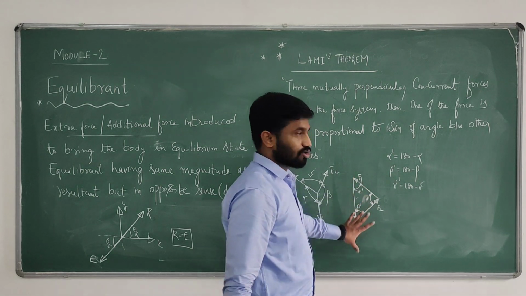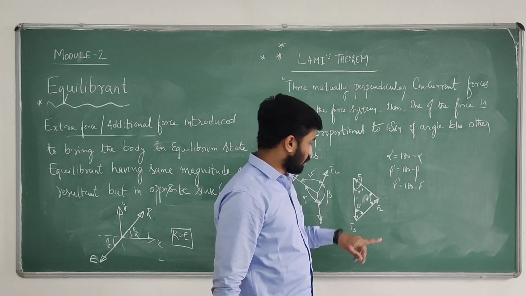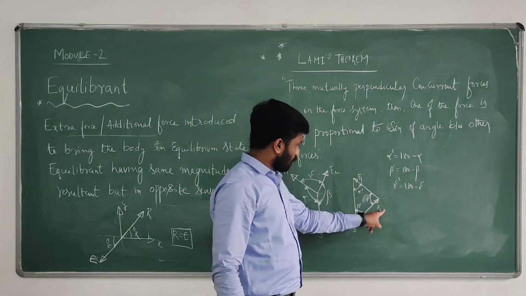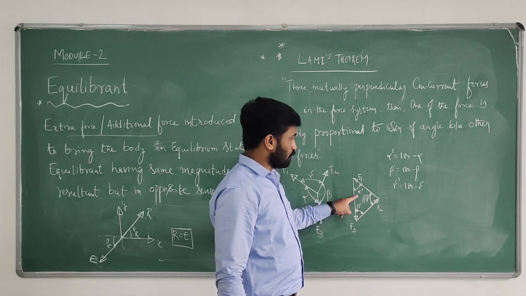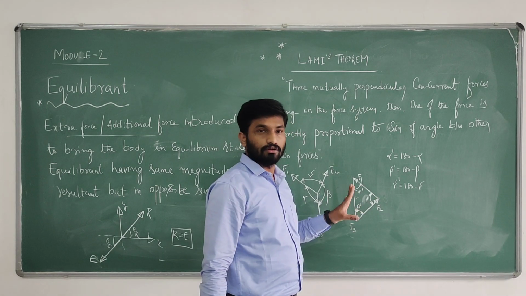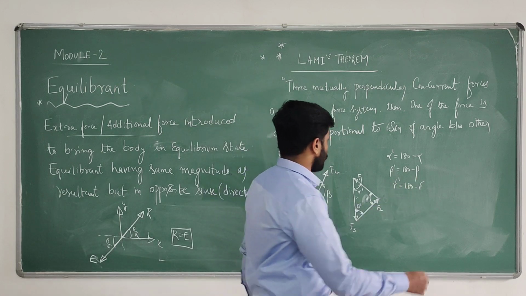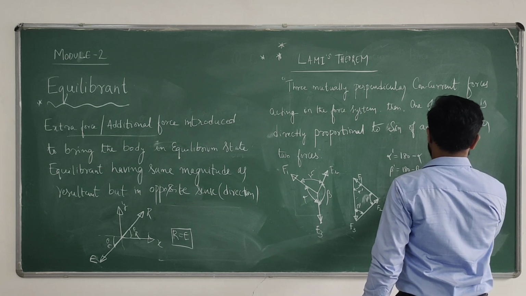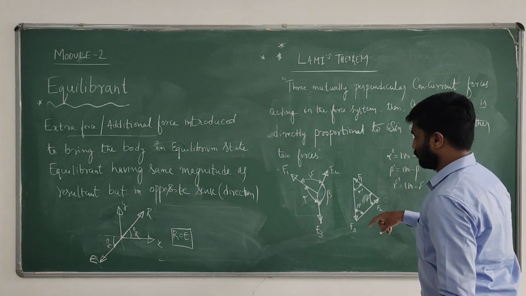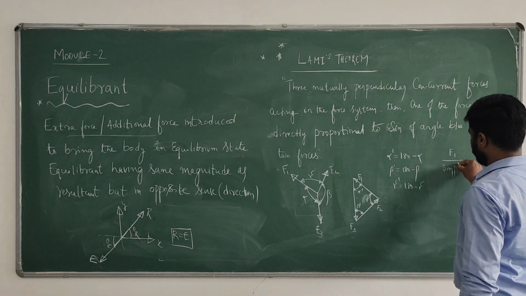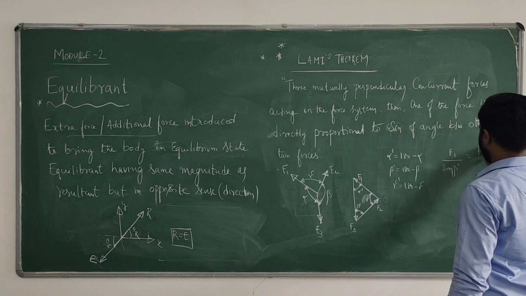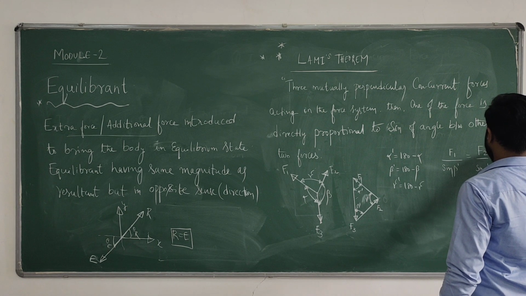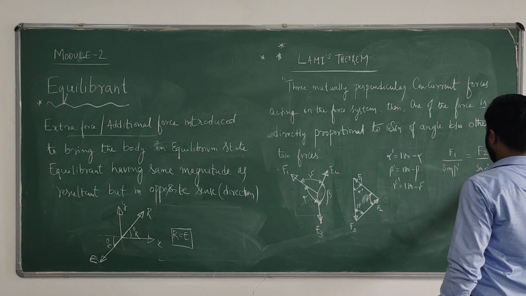So using this, for this triangle, use the triangle rule. That is, F1 over sine of its opposite angle, F2 over sine of its opposite, F3 over sine of its opposite. Finally we get F1 divided by sine beta dash equals F2 divided by sine alpha dash equals F3 divided by sine gamma dash.